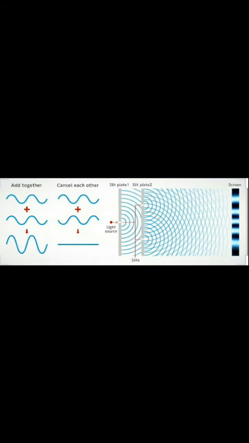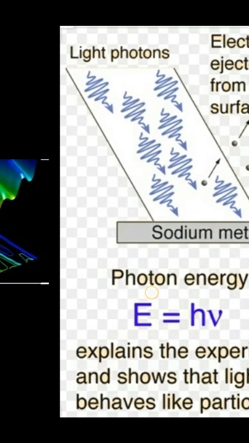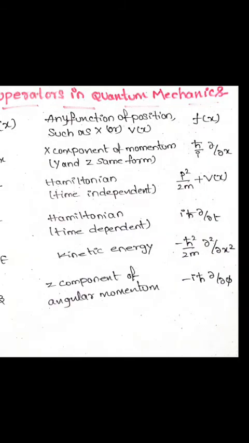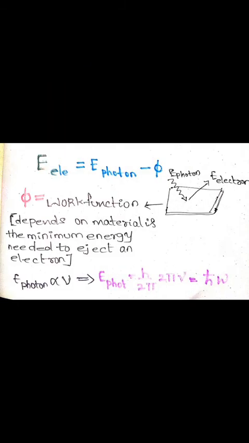H cut is the fundamental constant playing a fundamental role in quantum theory, when h is divided by 2π. There it is, E electron equals E photon minus φ. Here φ is the work function, which depends on the material and is the minimum energy needed to eject an electron. E photon is directly proportional to frequency ν. Whenever we divide it by 2π, we get h cut equals h by 2π.